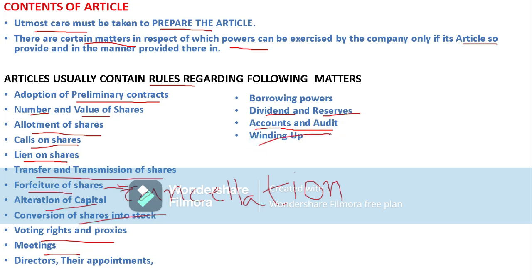Likewise winding up of the company: what is the procedure, and how much amount should be paid to equity shareholders and preferential shareholders. There will be secured creditors and unsecured creditors. The whole detailed information for winding up will be laid down in the articles of association.